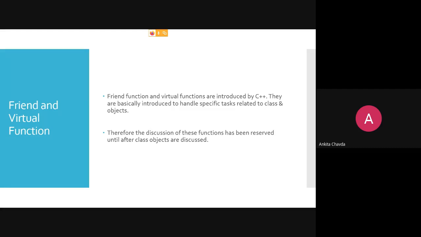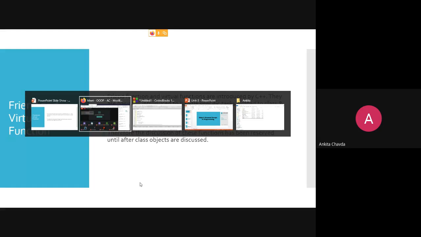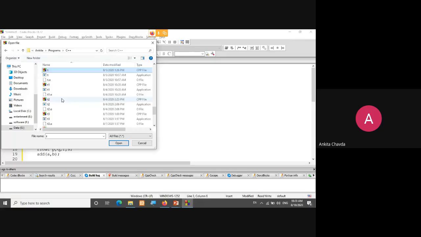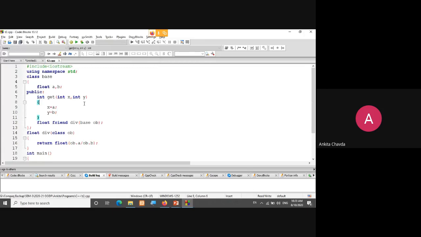So this is about function overloading. Now we'll see one example I've stored somewhere. I need to find it. C++ programs. Maybe I'm having this T2.